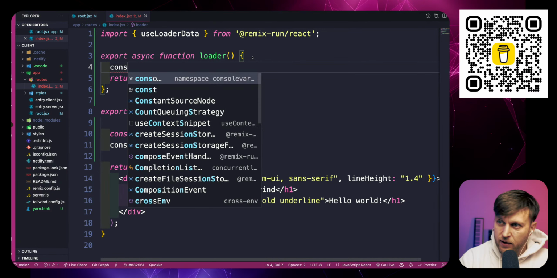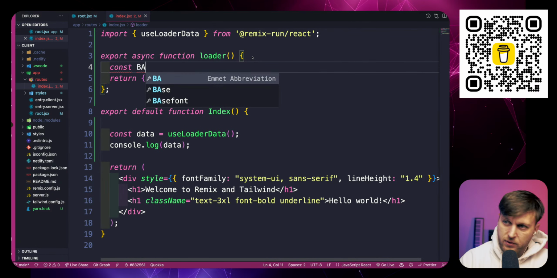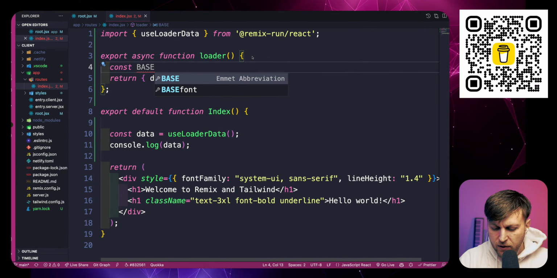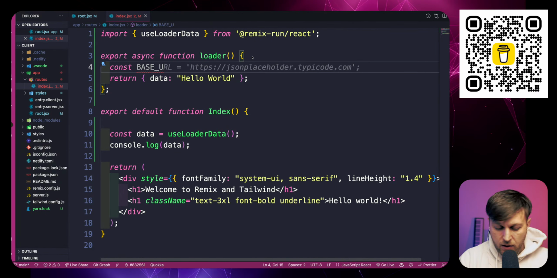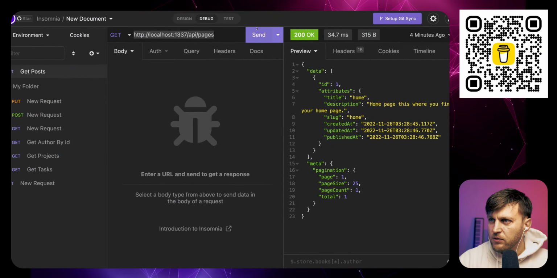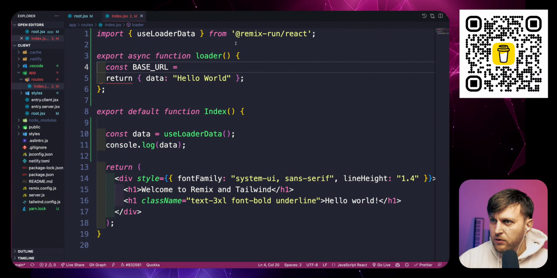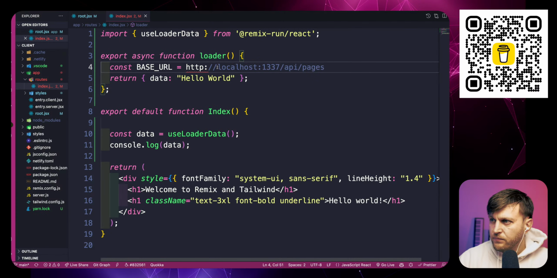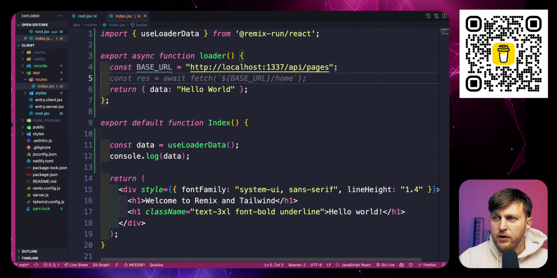get our data. So I'm going to do a little, and we eventually will save this to env variables, but for now I'm going to just use it here as a variable. Should probably be in quotes. That would probably make sense. And then what we're going to do, we're going to make a fetch request to our base URL.